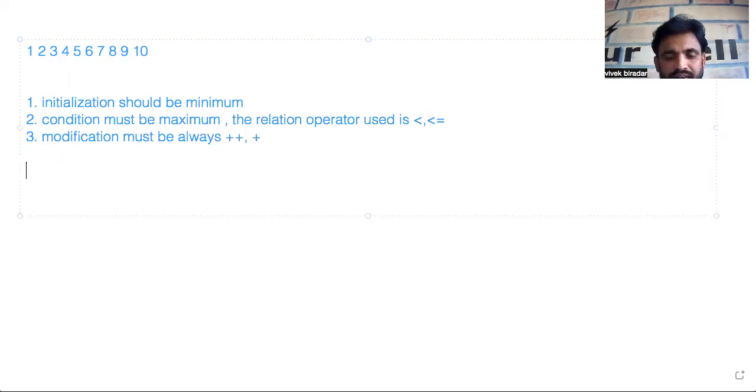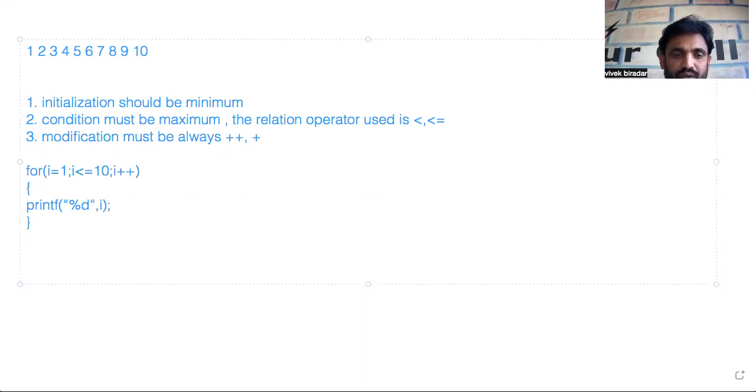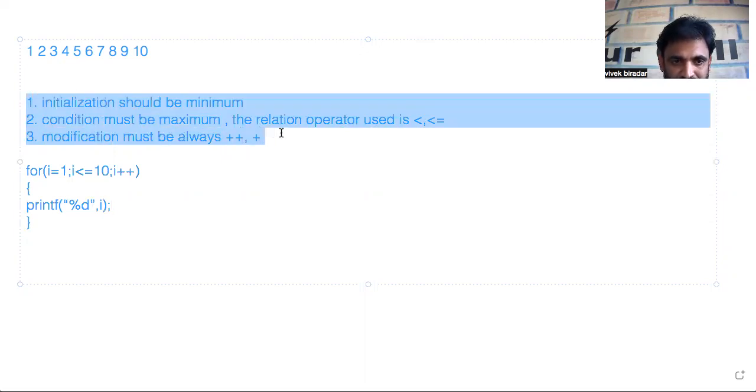Sir, can I write a for loop so that I'll understand? I'll write for I is equals to 1, I less than or equal to 10, I plus plus, and declare I as an integer variable. So this is how we work with looping statements. It is a must to know these rules whenever you are constructing a loop; keep them in mind.